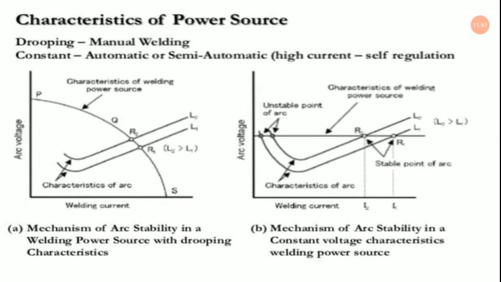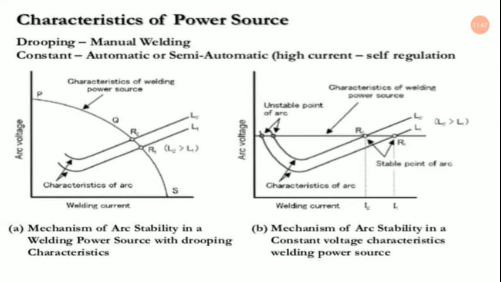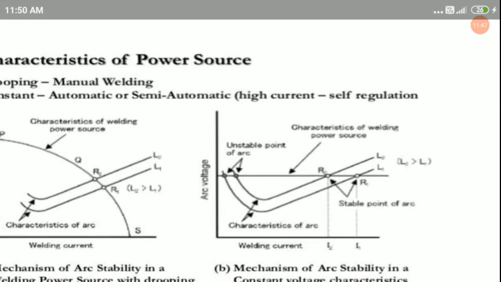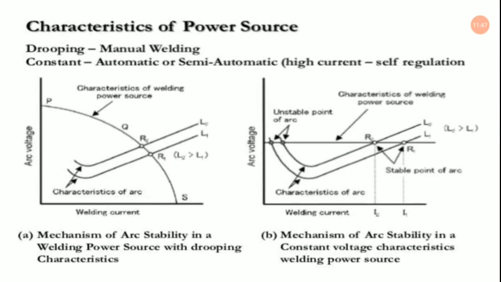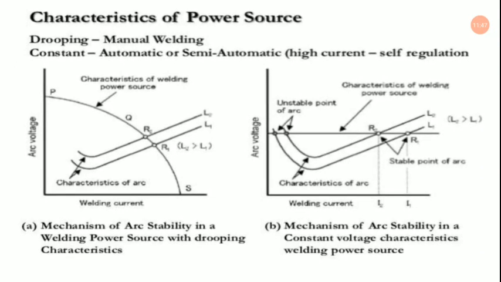Now here you will find the characteristics of this power source. We have this drooping type of power and constant power. I will discuss these drooping machines as well as the constant machines elaborately in the next class.